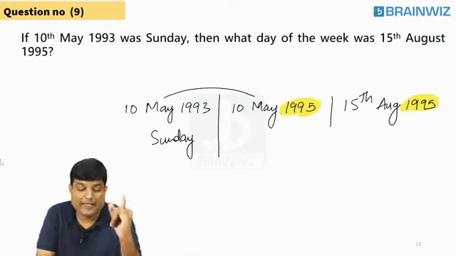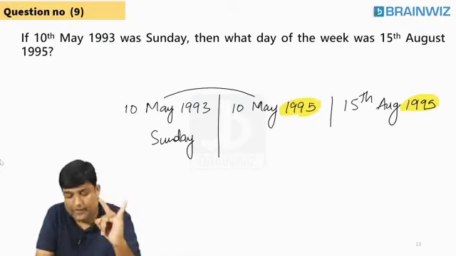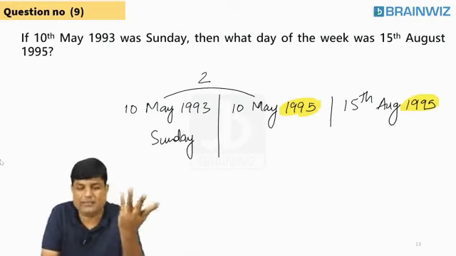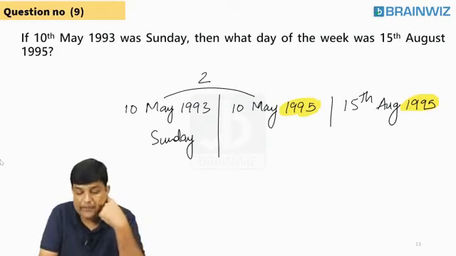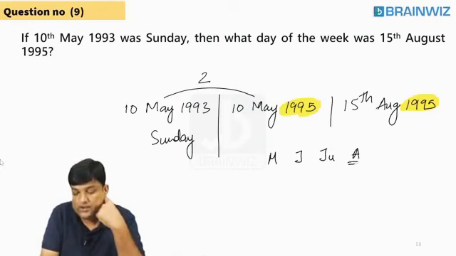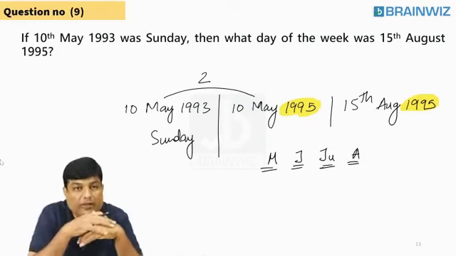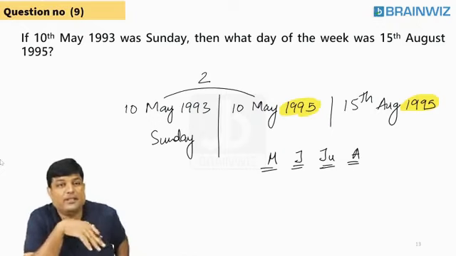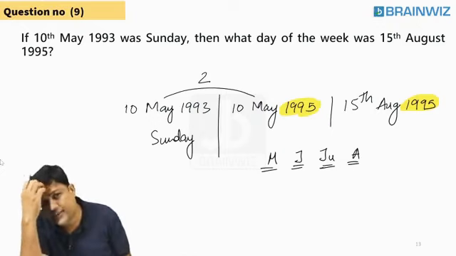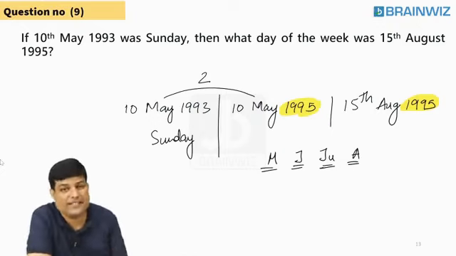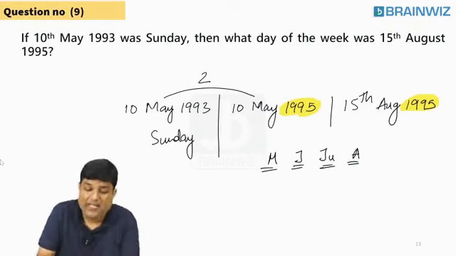1993 to 1994, 1. 1994 to 1995, 2 only. That's very simple. Okay. Now, here you are on 10th May. May, June, July, August. These 4 months you are supposed to travel. Following everybody? Yes or no? Chalo, Mayank is right or Aditi is right? Is Amit right or Subhashmita right? Everybody has two answers. Anybody's okay.